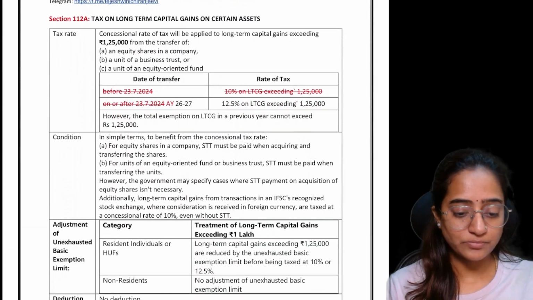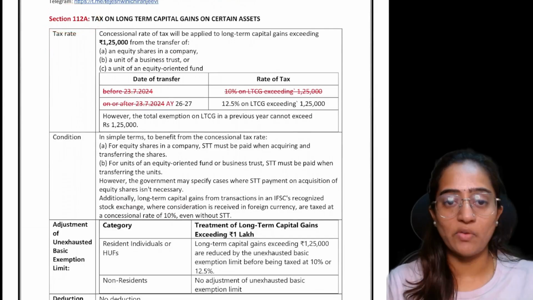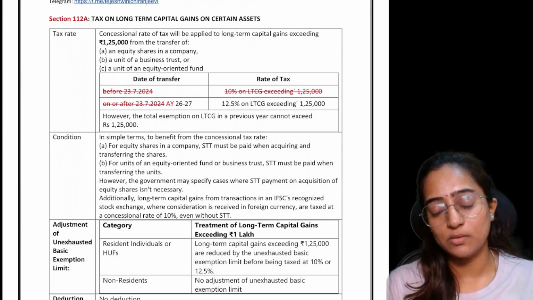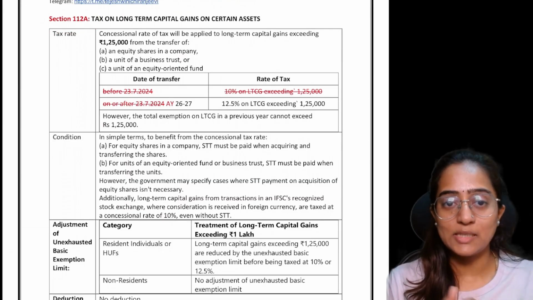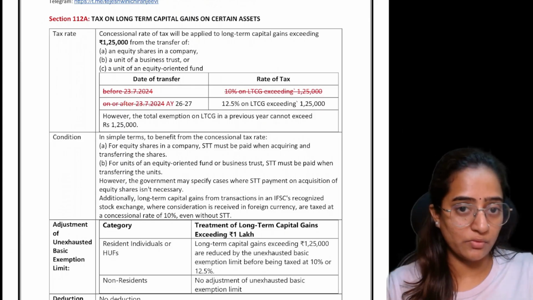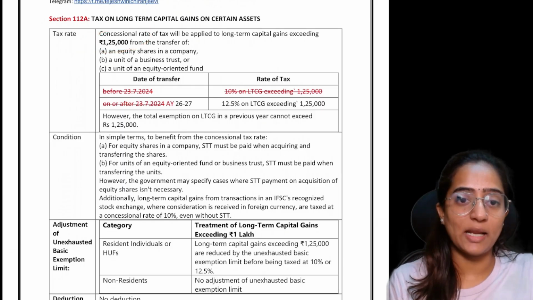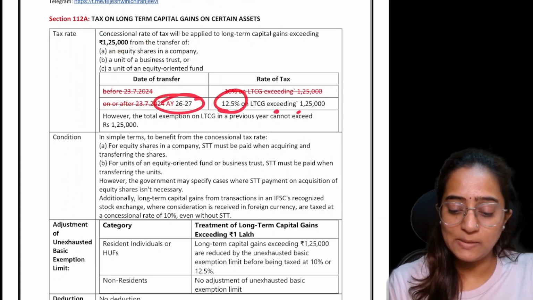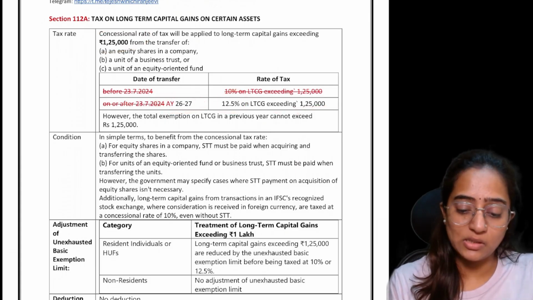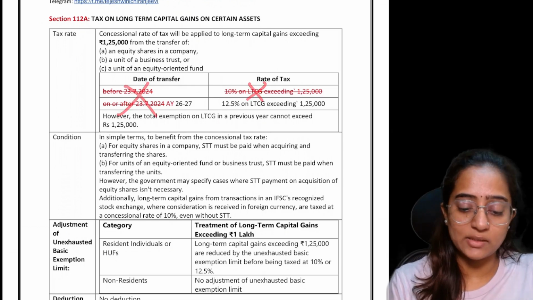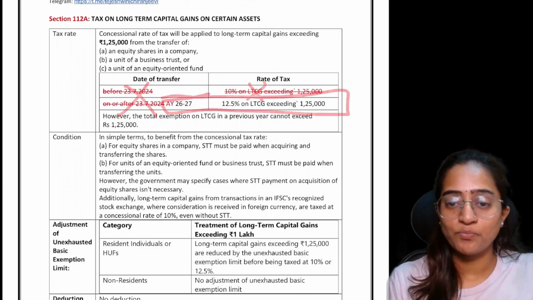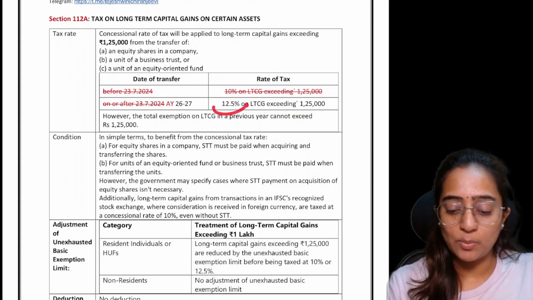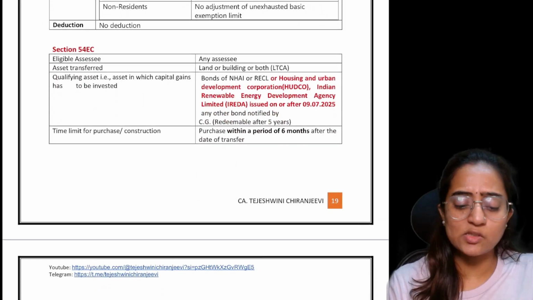Clear? Section 112A, which is the brother of 111A, is where you pay tax on long-term capital gain from the sale of equity shares, units of a business trust or equity-oriented funds, where the capital gain exceeds 1,25,000. For AY 2026-27, it is 12.5% on the amount exceeding 1,25,000. There is no concept of 10% before or after, nothing. It is just one rate. Okay, this is also an understanding.